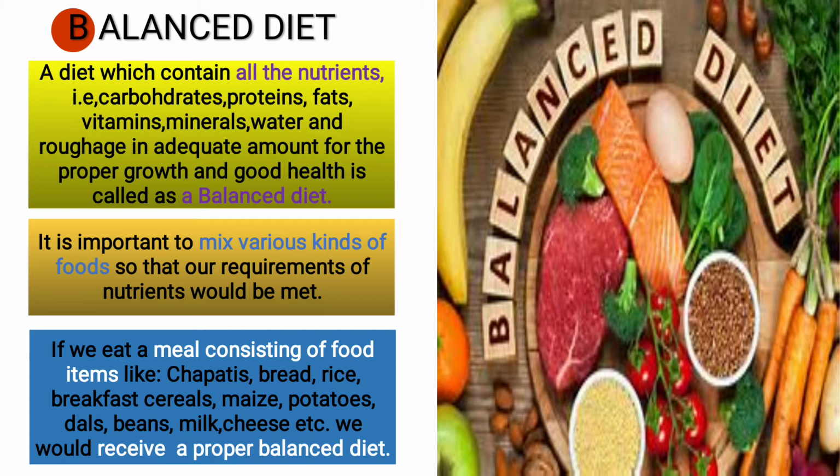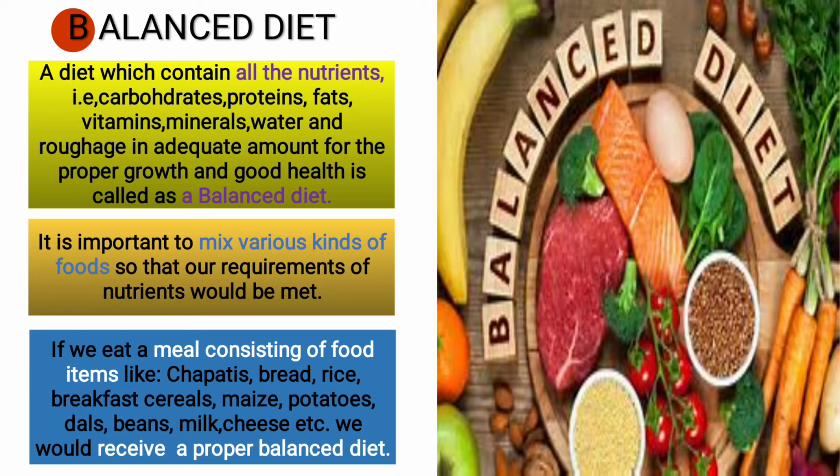So among all the components, rice contains carbohydrates, pulses, meaning dal, contain proteins, and vegetables contain vitamins and minerals. When your mom is cooking food, she puts oil in it. Oil is a kind of fat, a source of fat. Water also she adds while cooking. So all the components we take in a plate is known as a balanced diet, a diet which contains all components in it, because our body needs all components.